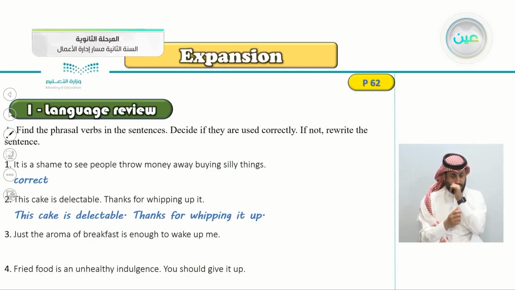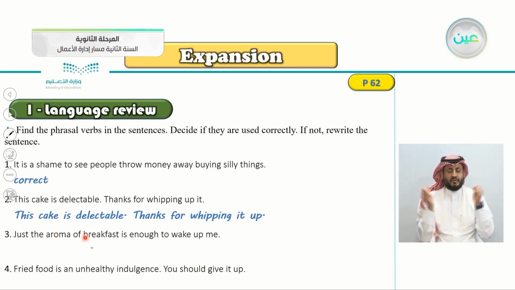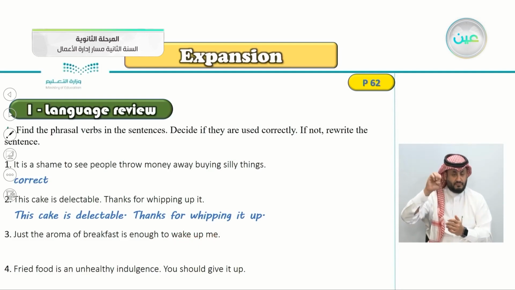Number 3, just the aroma of breakfast is enough to wake up me. So I think now you noticed the phrasal verb here. Yes, it's wake up me. Is this correct or not?